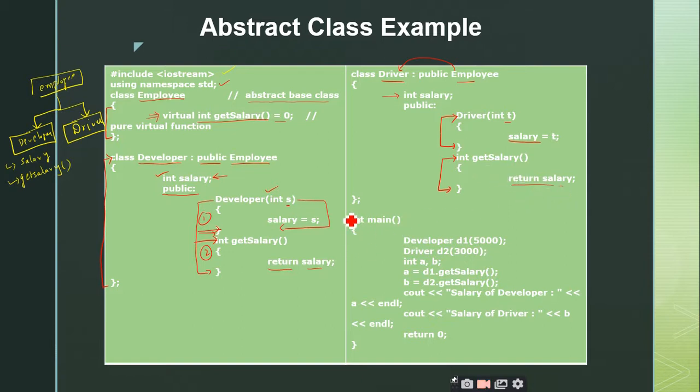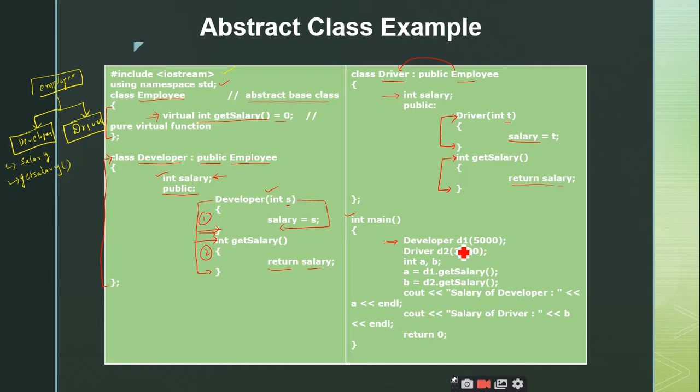So coming to the main part, what is this statement called? What is this statement doing here? Creating object while invoking parameterized constructor. Right. So super.